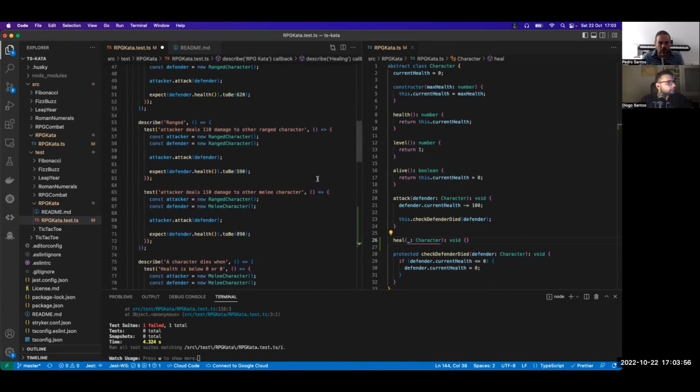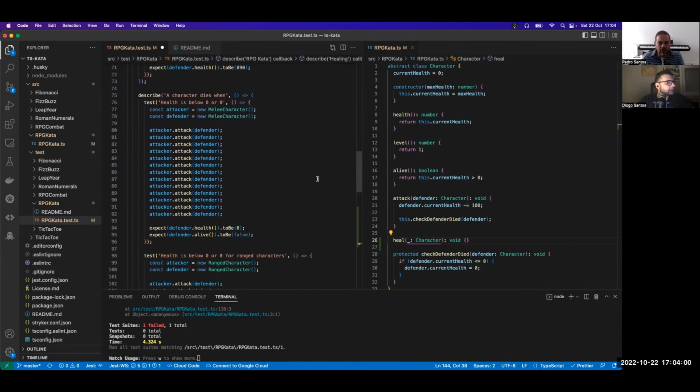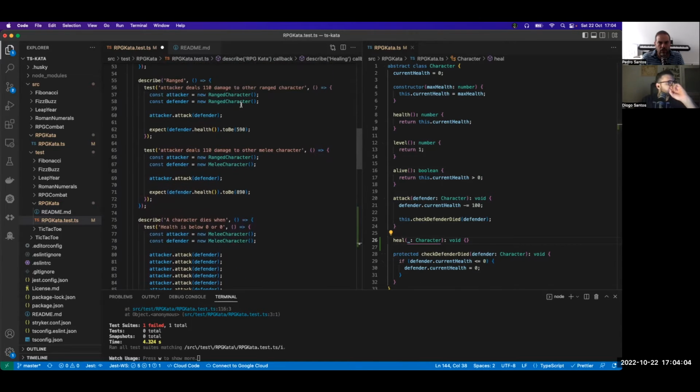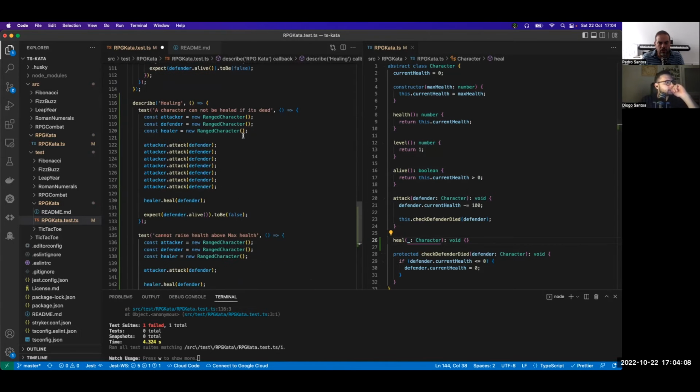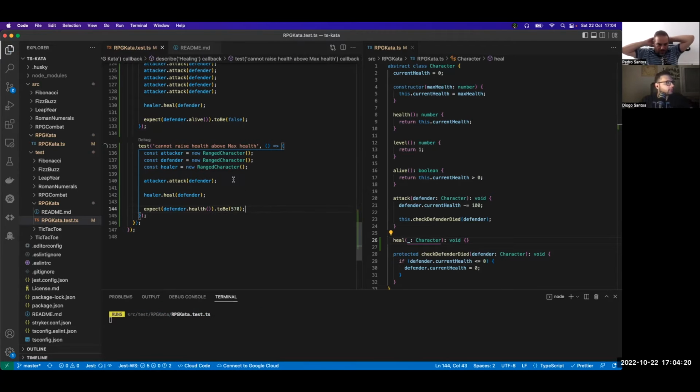More. Yeah, so it goes to 590, right? When you do one attack. Yeah, but range has 700 health, right? 700, yeah. So it should be 510, right? And 70. And 70. And 80. No, 70. Yeah, 70. Okay. Now is it failing?